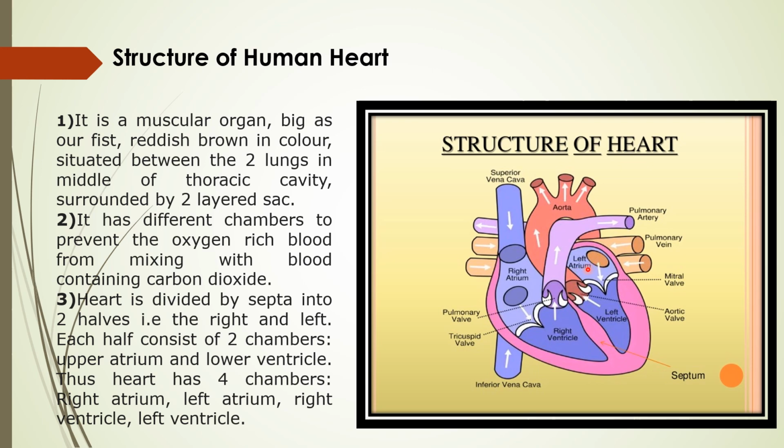The left portion is meant for the oxygenated blood, and the right portion of the heart is meant for the deoxygenated blood, right? Now see, the upper two chambers of the heart are known as the atrium, or you can say auricle, and the lower two chambers of the heart are known as the ventricle, right?